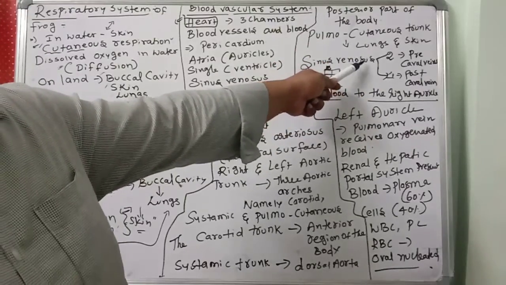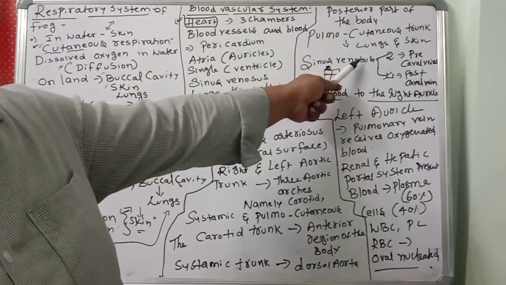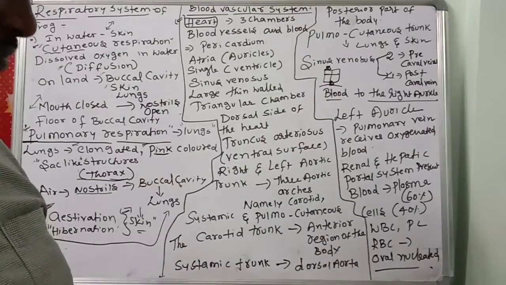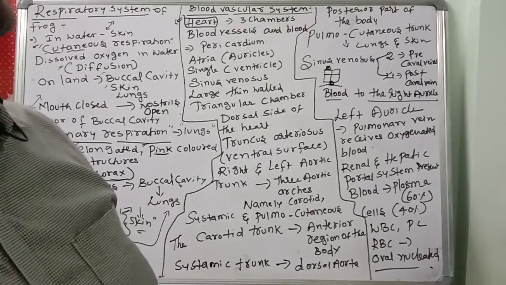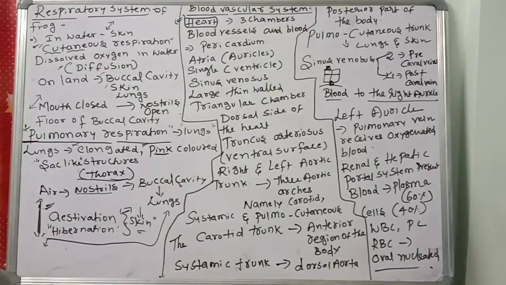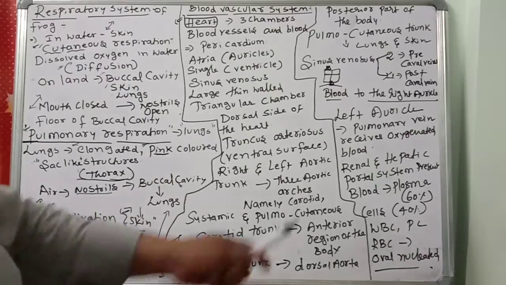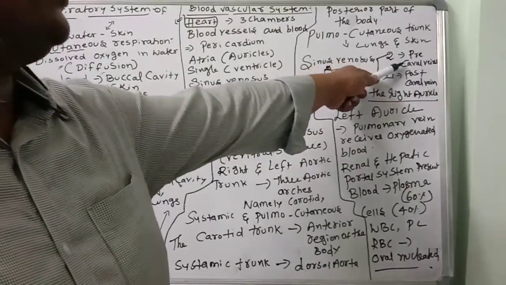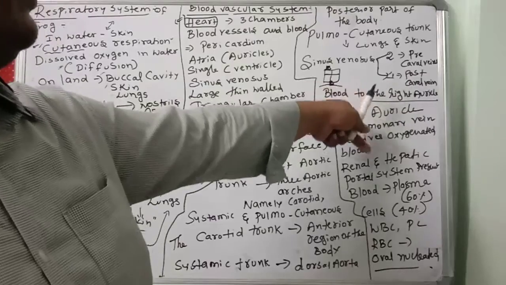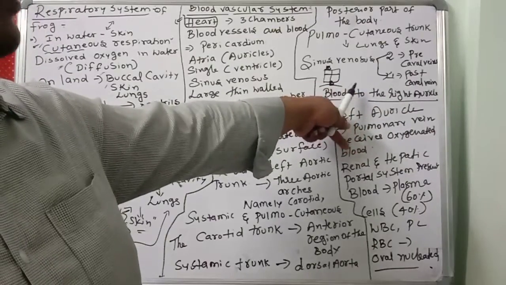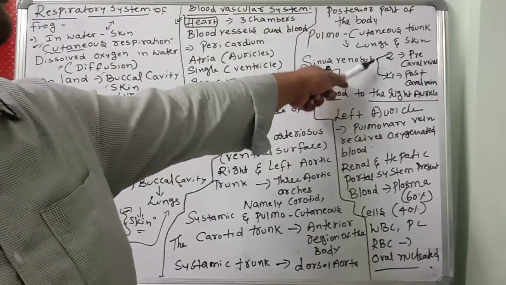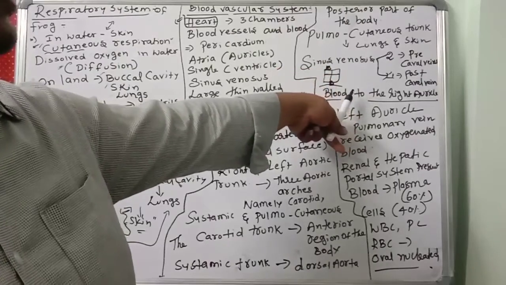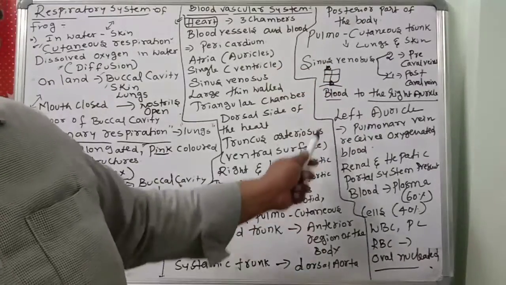Then there is the sinus venosus, very very important. It collects which blood? Deoxygenated blood. The sinus venosus is joined by 2 precaval veins and 1 postcaval vein. They collect the blood from different parts of the body and take it to the right auricle. What about the left auricle?